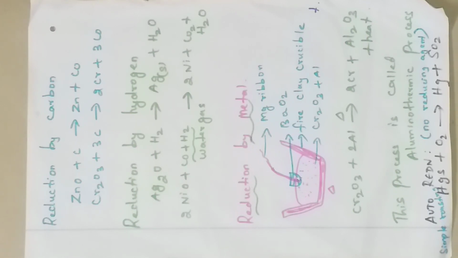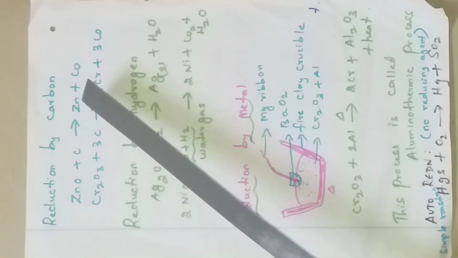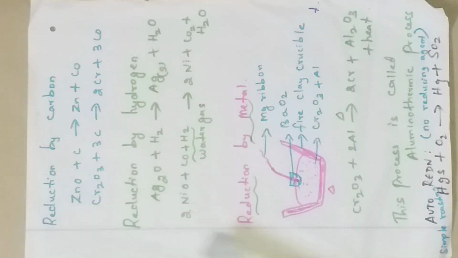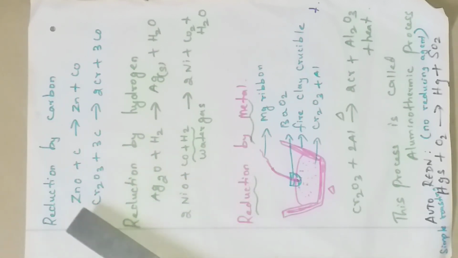Then what are the various other processes? Let us see one by one. Reduction by carbon, like smelting, involves using carbon, using hydrogen, using metals. We can also convert the metal oxides to metal. So we are going to see one by one how carbon acts as a reducing agent.